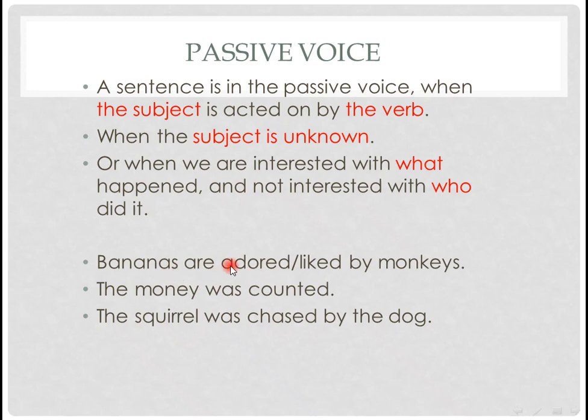And we see that the construction becomes this: we have the object first, and we have an auxiliary, which is determined by the tense, and we have the main verb in the past participle. So this is not the past tense, it is the past participle of adore and like as well. And at the end we can add all the rest of the sentence, and we can add the subject if we would like to, by preceding it with the word by.